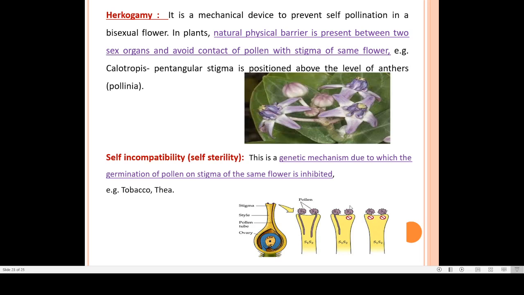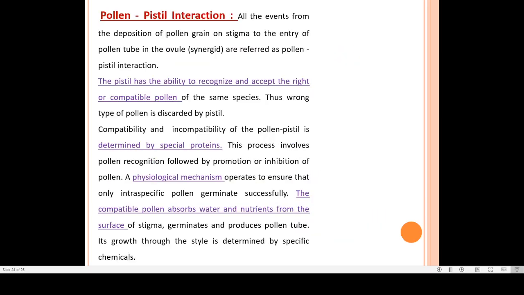Here you can see S1 is avoided. Here in this type of stigma, S2 and S1, both the pollen grains are avoided. Only this type here, like S3 and S4 types, these are just names to identify. Here, these two pollen grains germinate, but in other cases, it is avoided. So this is self-sterility.